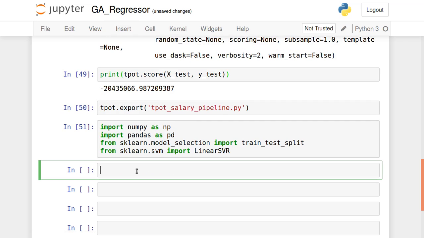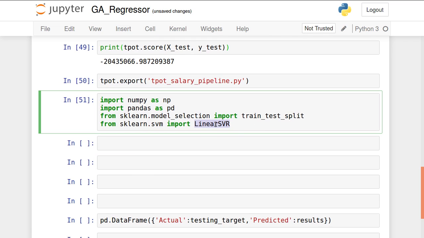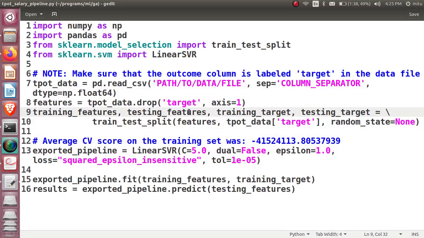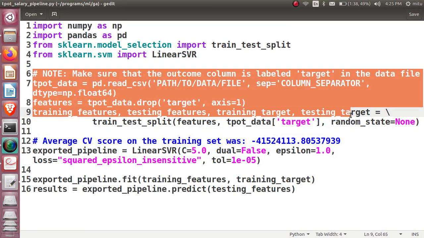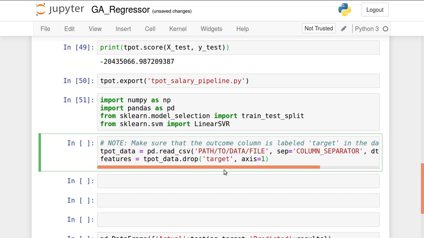The program is given to you, now you have to use it. I'm using SVM, linear SVR is the best algorithm by which I can perform the regression on this data set. Done. The next one is this. I'm just copying all. Here I need to write the path. The path is salary.csv. The remaining are not needed actually, and my target is salary.